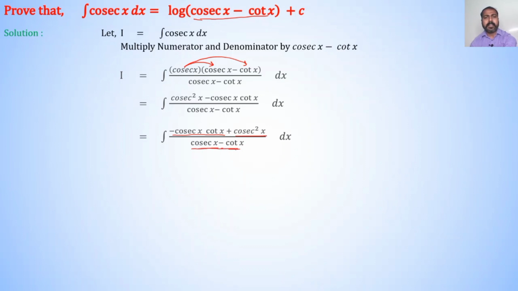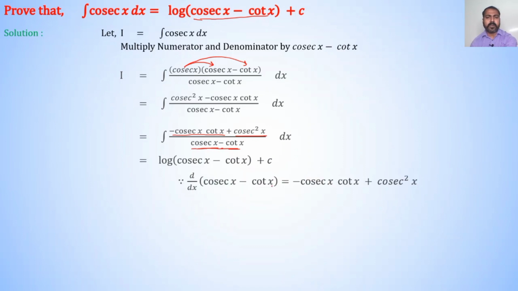That is, derivative of denominator term is in numerator. So, we directly write integration of minus cosec x into cot x plus cosec square x divided by cosec x minus cot x dx as log of cosec x minus cot x plus c. Since d/dx of cosec x minus cot x is equal to minus cosec x into cot x plus cosec square x and integration of f dash of x divided by f of x dx is equal to log of f of x plus c.